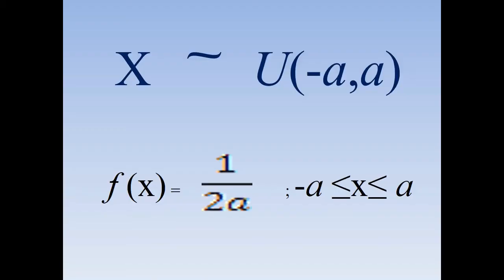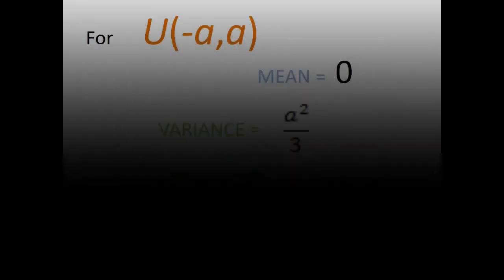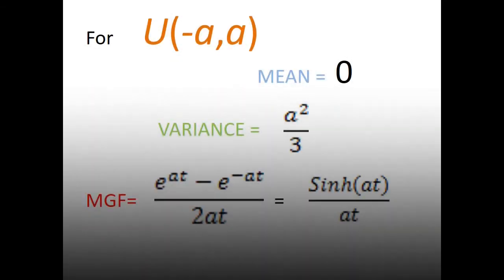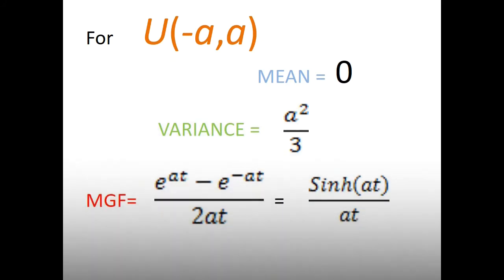Next, we shall see the uniform distribution in the interval (−a, a), for which the PDF is 1/(2a) for −a ≤ x ≤ a and 0 otherwise. For this distribution, the mean is 0, the variance is a²/3, and the MGF is (e^(at) − e^(−at))/(2at), which is equal to sinh(at)/(at).